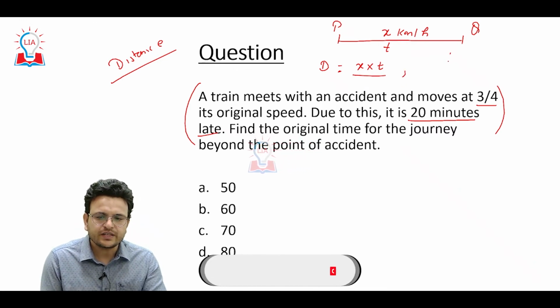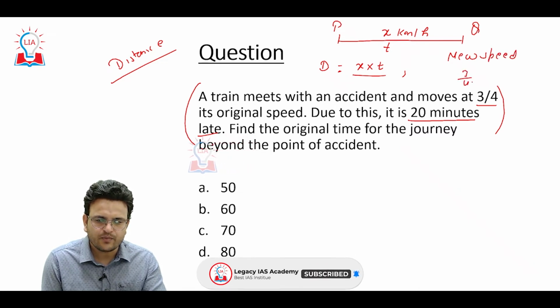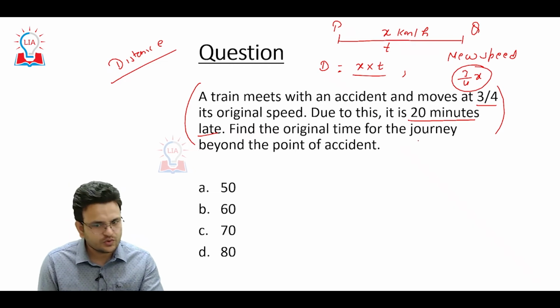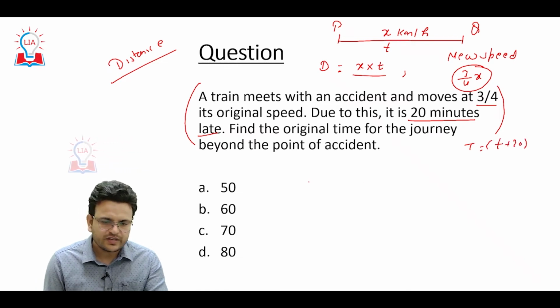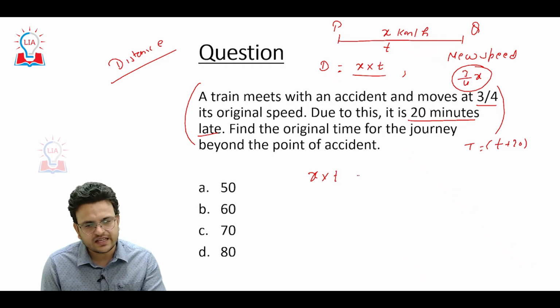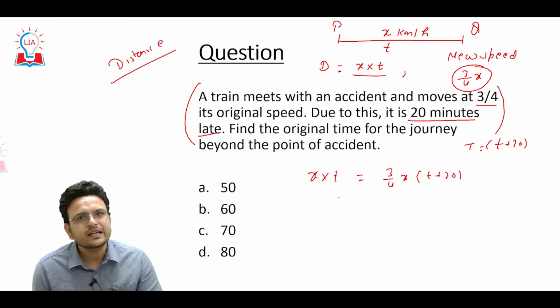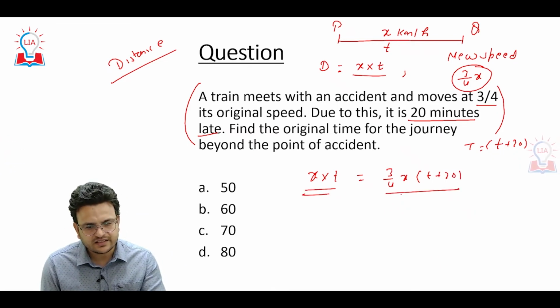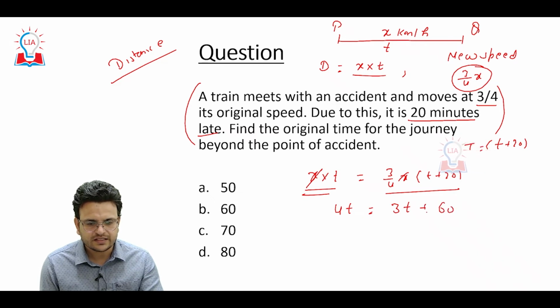Now the new speed is 3 upon 4x, and the new time is 20 minutes late, so we can say t plus 20 minutes. So x into t, that is distance, and 3 upon 4x into t plus 20, both are equal. This distance and this distance both are equal. Now x and x cancel, 4t equals 3t plus 60, and t will be 60 minutes.